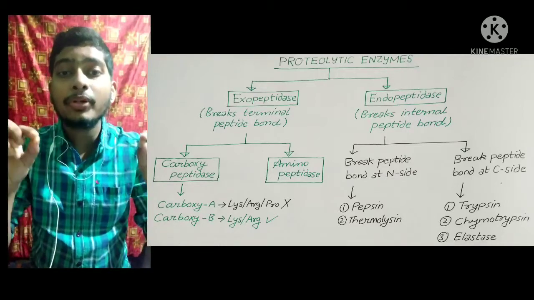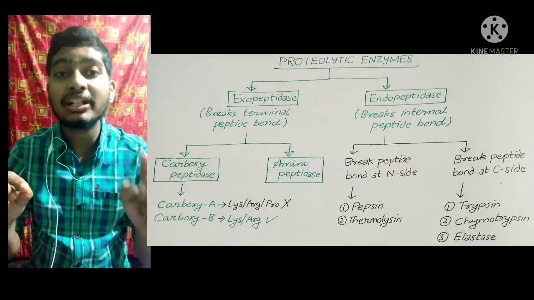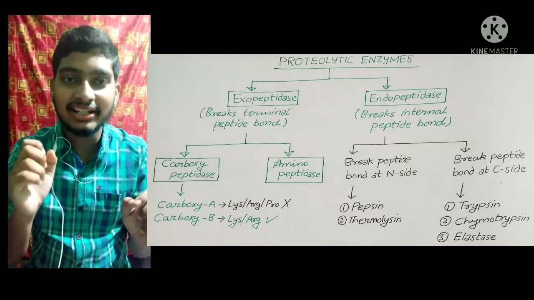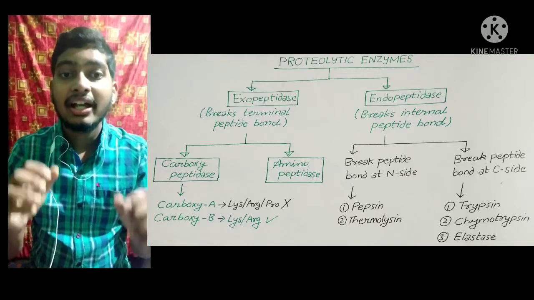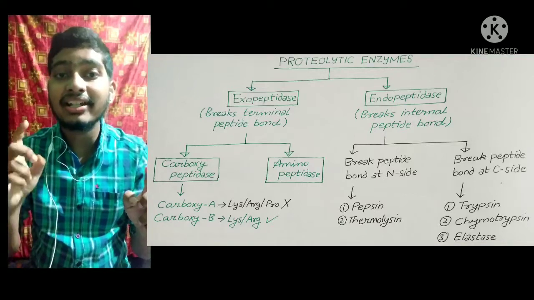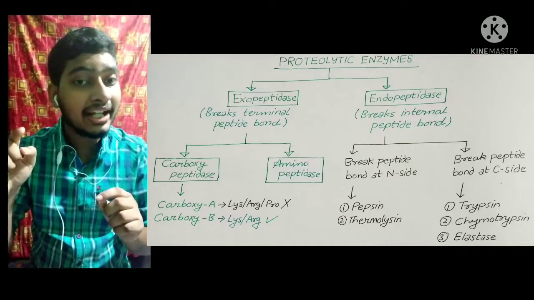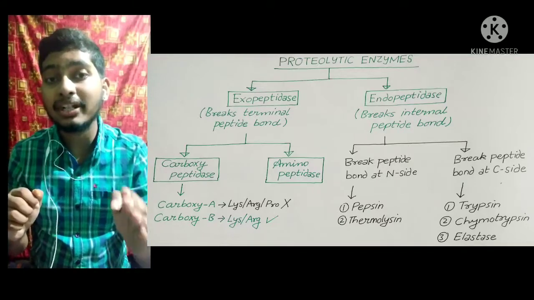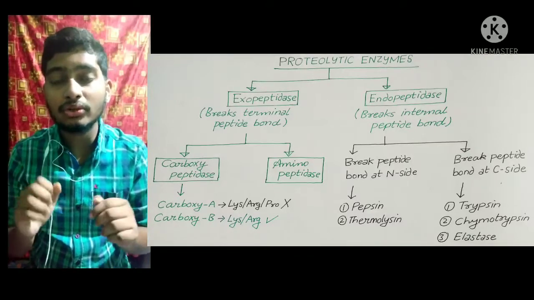If you see a protein chain, the left side will be N side due to the presence of free amino acid, and the right side will be the C side due to the presence of free carboxylic group. And that's why the protein chain has two sides, N side and C side. Carboxypeptidase breaks the peptide bond at C side and aminopeptidase breaks the terminal peptide bond at N side. This is the difference between these two enzymes.